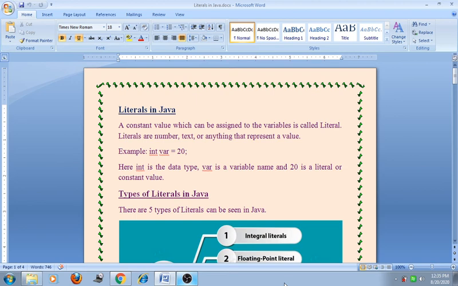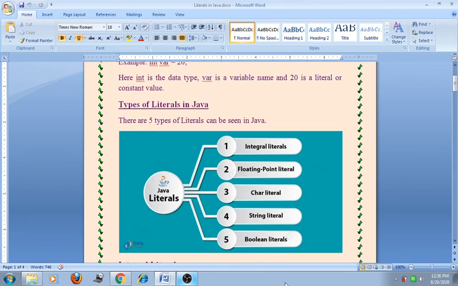A constant value which can be assigned to the variable is called the literal, or we say that a fixed value which can be assigned to the variable is nothing but the literal. Literals are number, text, or anything that represent a value. For example, int var = 20. Here int is the data type, var is a variable name, and 20 is a constant value, or we say the literal.